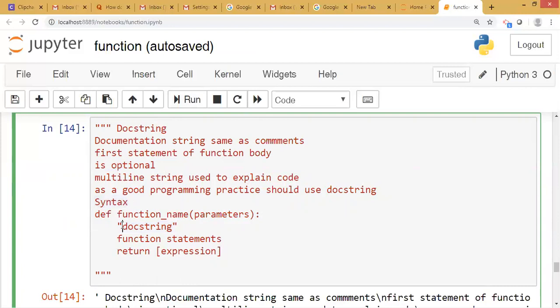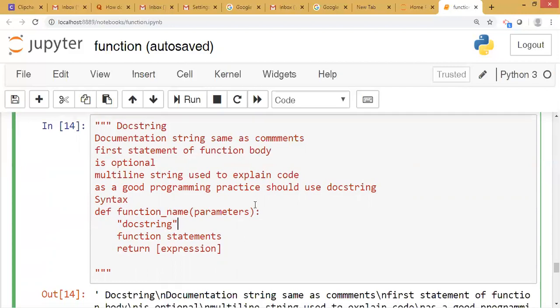Now we will see the syntax. First, define the function name and parameters. The first statement of the function body is the docstring. It is optional, but as a good programming practice, we should include it. Docstring, then the function statements, and last the return expression. Okay.